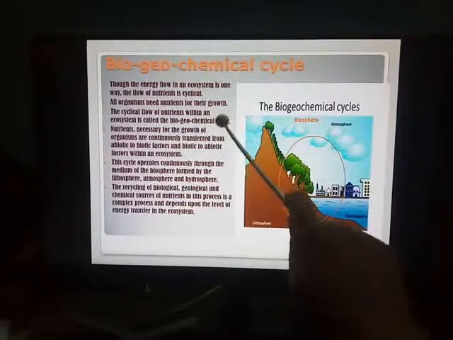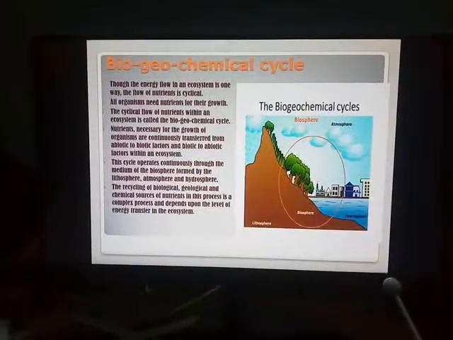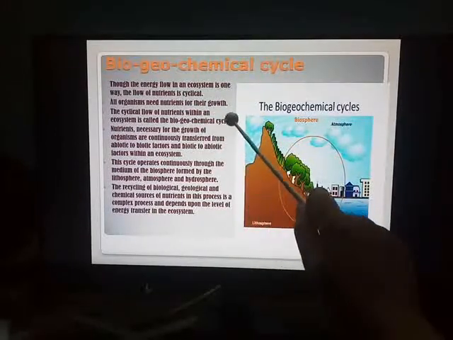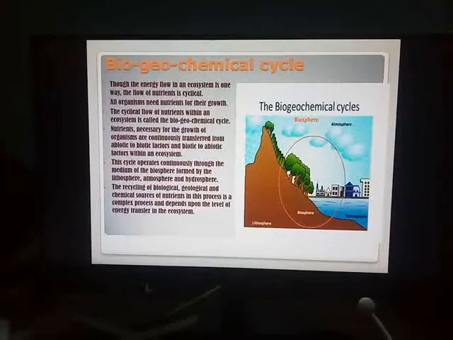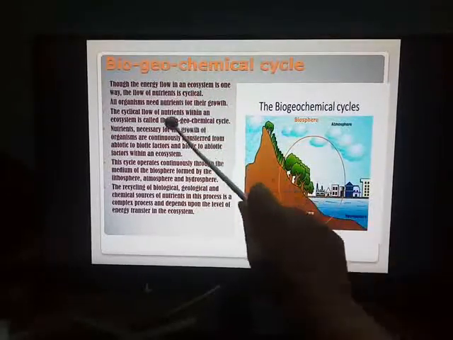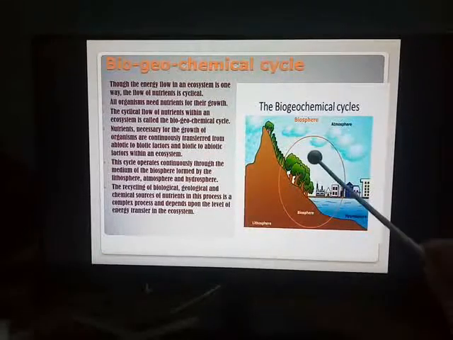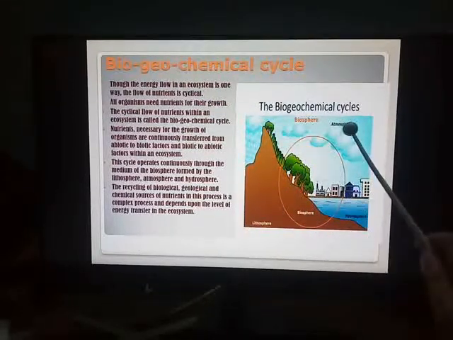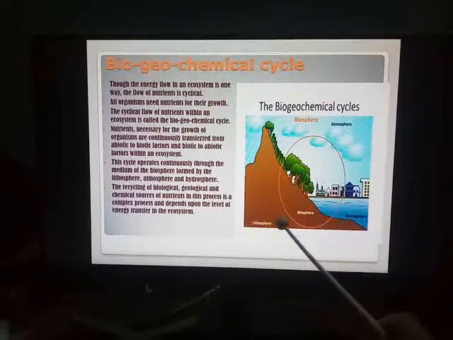And chemical means the complex food material was converted into simpler forms, simple carbon compounds, so related to chemicals. So biogeochemical cycle: life, earth surface and different compounds. So together it is called as biogeochemical cycle. You can see the diagram over here. The biosphere, which includes atmosphere, hydrosphere and lithosphere.